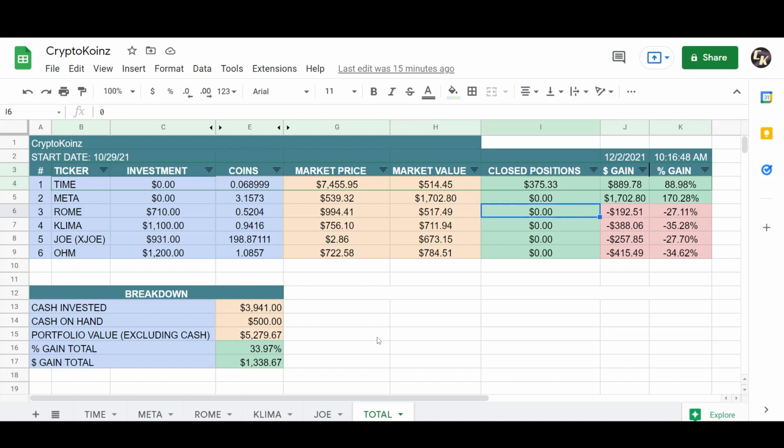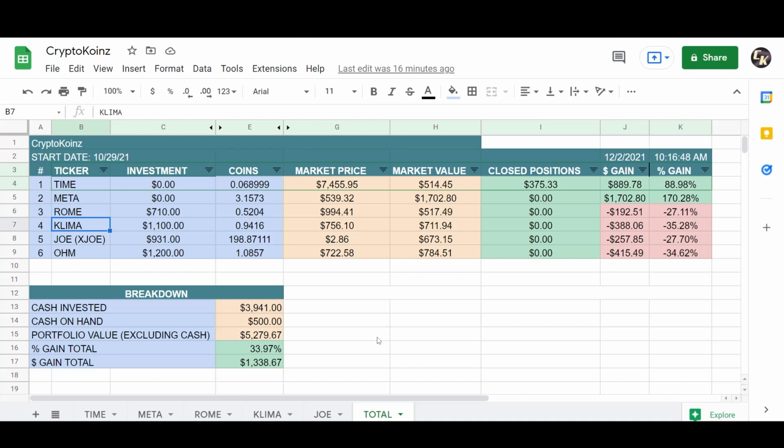I haven't closed any positions and I'm down on that position significantly. I'm down $192. That's a negative 27%. So this is fairly new, pretty risky. And we're doing here a bet on a DAO project that is developing an RPG game. So it's an RPG gaming DAO project.